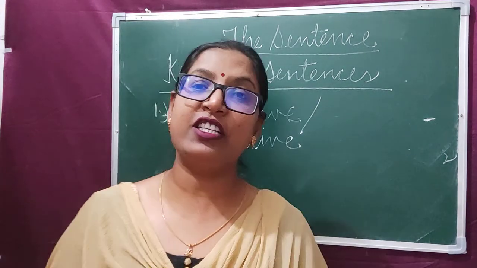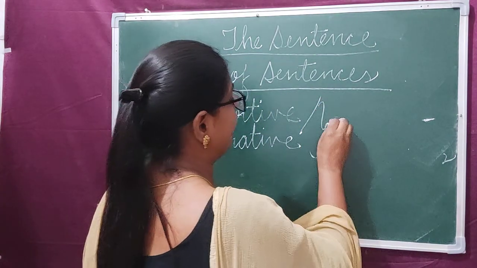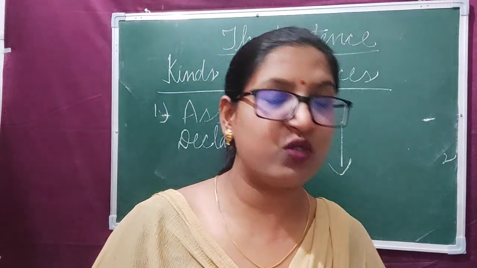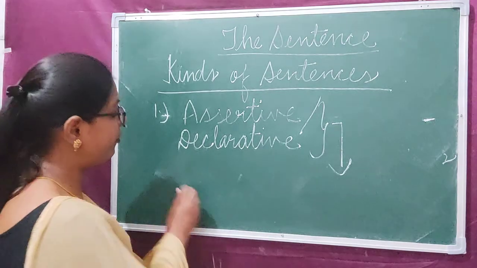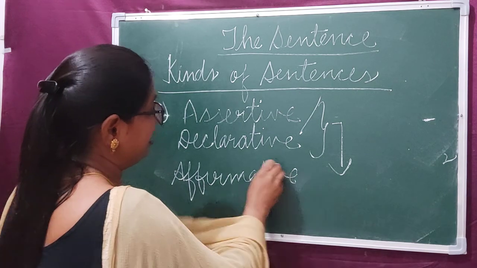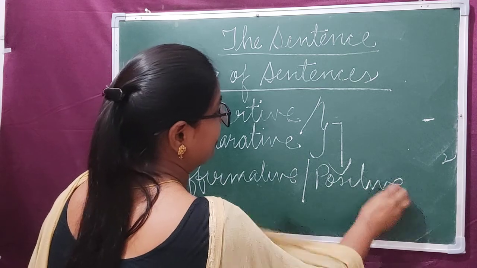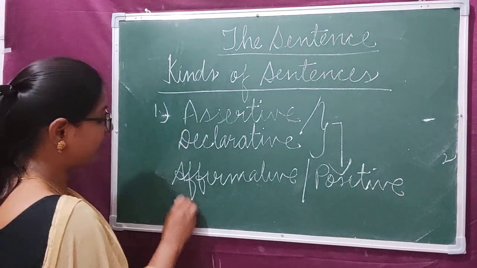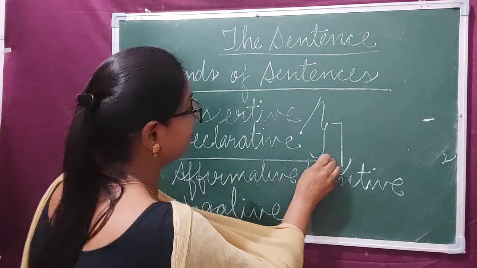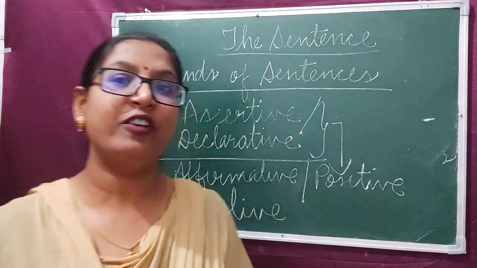Assertive or declarative sentences can be of 2 types. First one is affirmative sentence, which is also known as positive sentence. And the second one is negative sentence. We are discussing the different types of sentences.